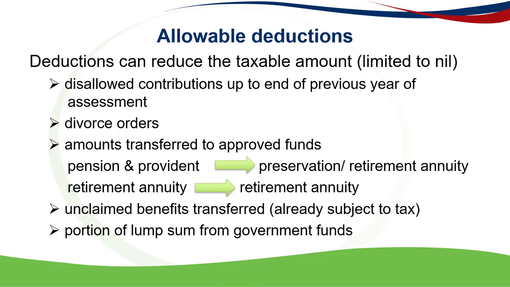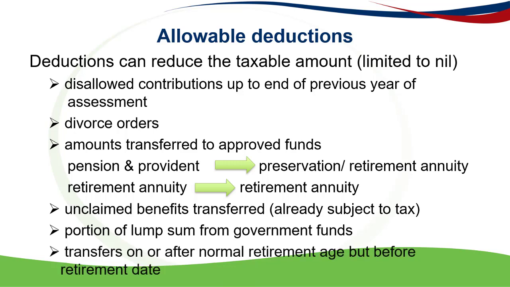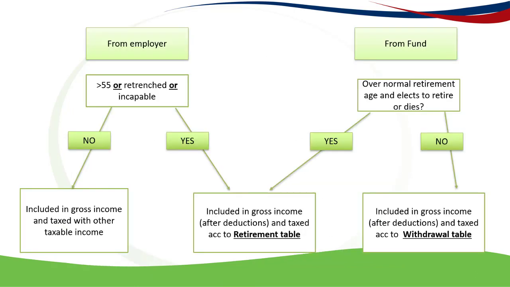And then lastly, transfers on or after normal retirement age but before retirement date. So that's if a person decides to transfer out of a fund into a preservation fund after their retirement age but before they actually elect to retire. Okay, so those are the deductions, and we'll have a look at one or two of those in the example in the next video. So let's just summarize then.